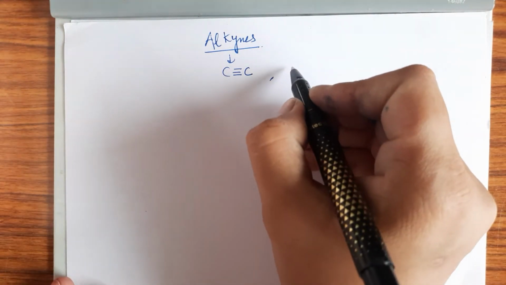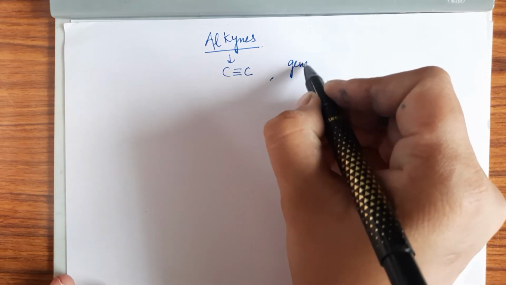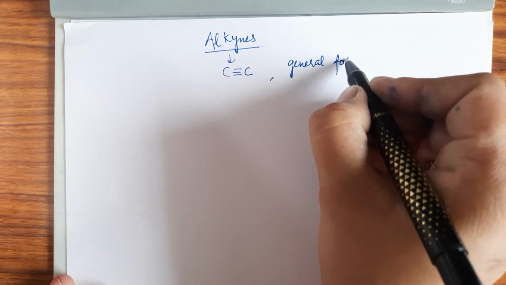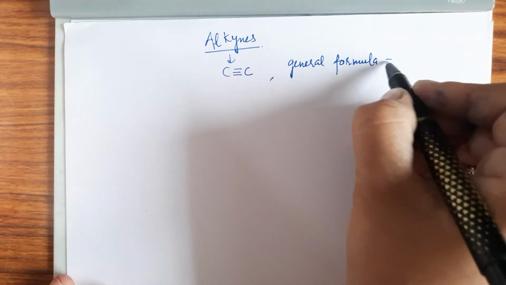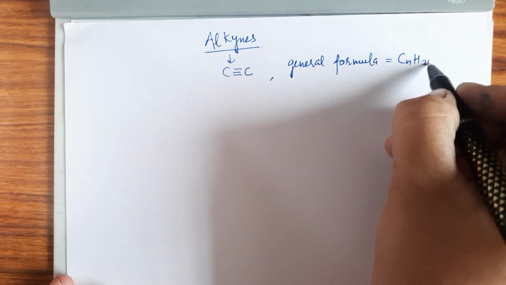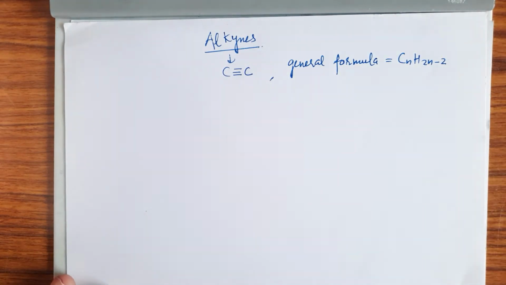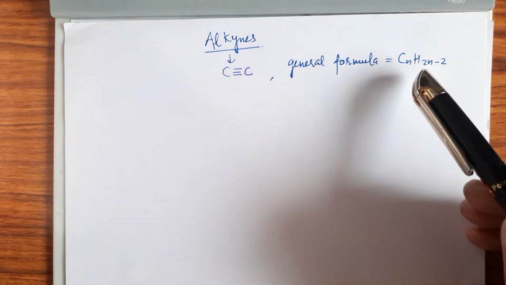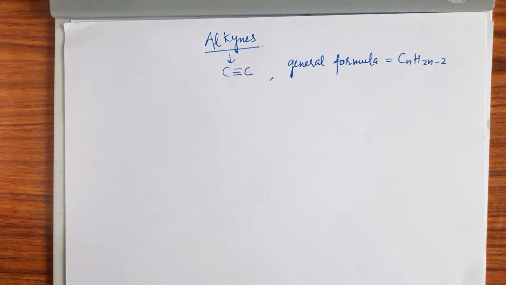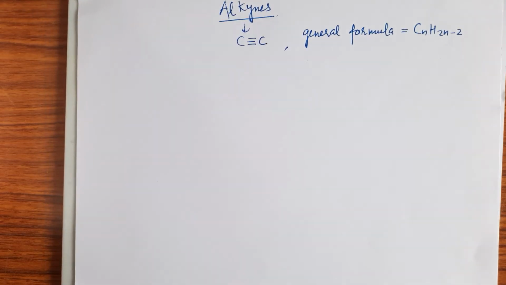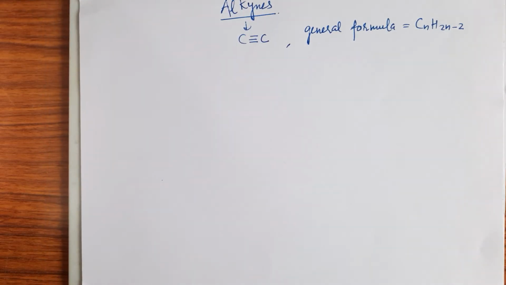The general formula of alkyne is CnH2n minus 2, right? CnH2n minus 2, that means it consists of a lesser number of hydrogen as compared to alkane and alkene. Okay, so next is its nomenclature and isomerism.